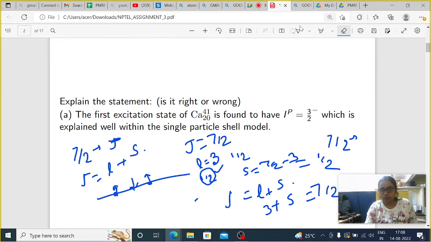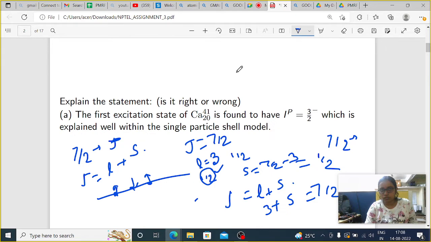Okay, so what is the question here? The question is to explain the statement, whether it is right or wrong. The statement is: the first excited state of calcium-41 is found to have spin parity 3/2 minus, which is explained well within the single particle shell model. So it's not basically a question, it's a statement, and we have to say whether it is wrong or right.